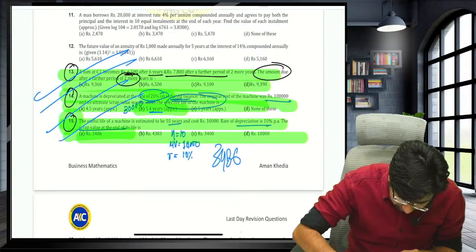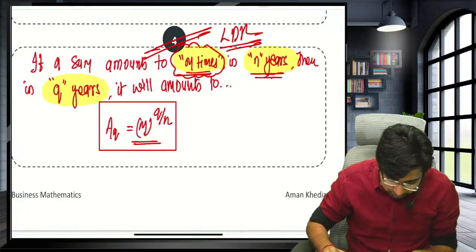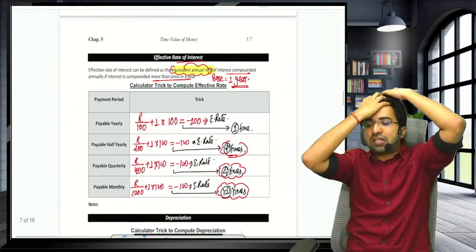Guys, just tell me, is this point clear, all of you? Guys, can I move towards the annuity now?